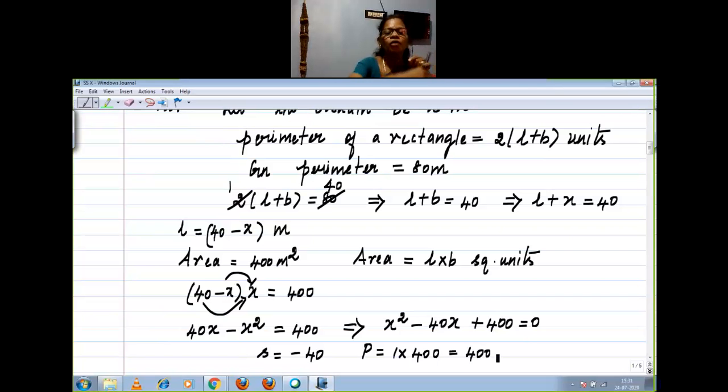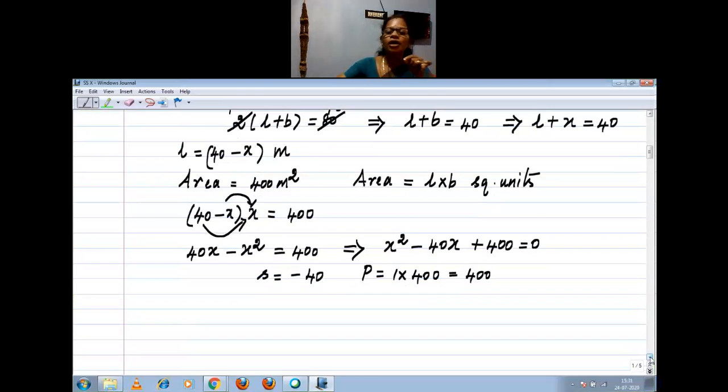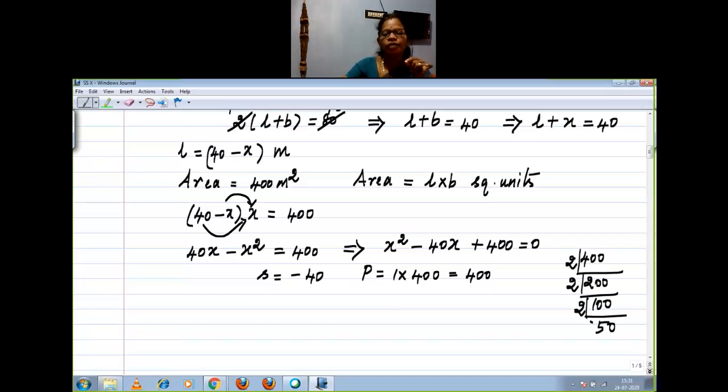400. What are the possibilities to get 400? That you have to write on the right side. Several times I insist that it is for your purpose only. 2, 200. 2, 100, you are applying the divisibility conditions, right? 2, 50, again 2, 25, the number ends with 5, so you apply 5, right?